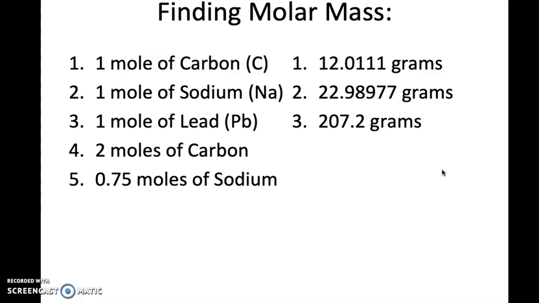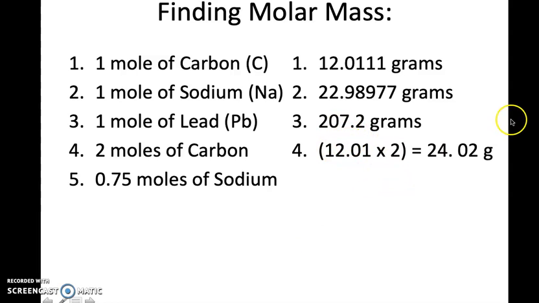Okay. Now, when we get into converting more than 1 mole of a substance, all we have to do is multiply it, right? So go ahead and predict: if 1 mole of carbon is 12.011 grams, we know 2 moles of carbon would just be around 24, right? I think. So we just do 2 times 12.01, and I just did some rounding here, and got 24.02 grams.